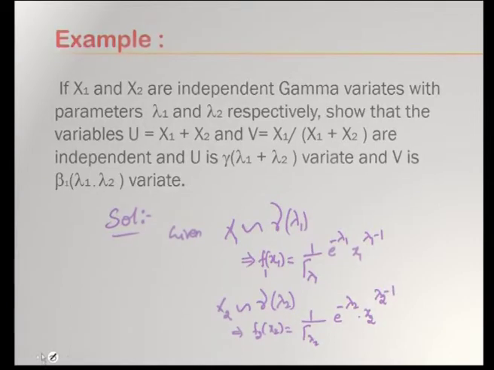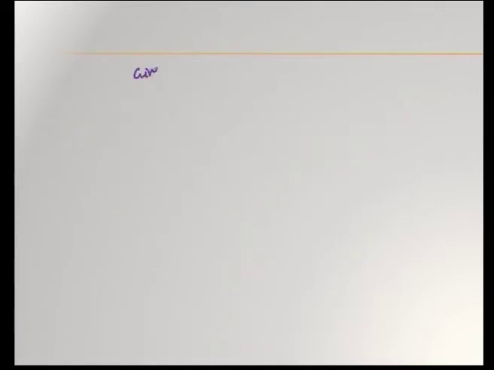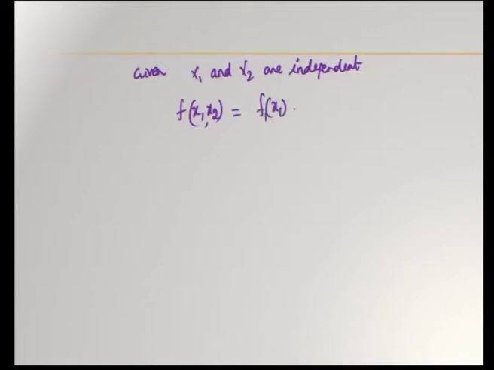So, next, given x1 and x2 are independent, using the independence property, we have the joint distribution f of x1 comma x2 is equal to f1 of x1 into f2 of x2.